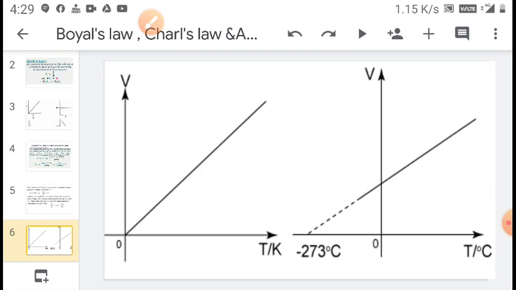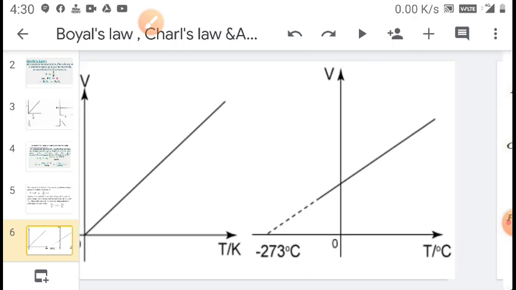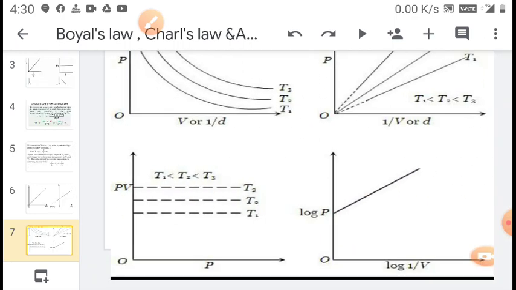It becomes negative and touches the base at minus 273 degrees centigrade. Thus we can say that the volume of the gas is directly proportional to its temperature when the pressure is kept constant.